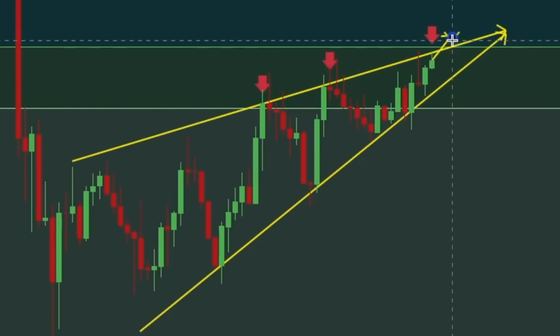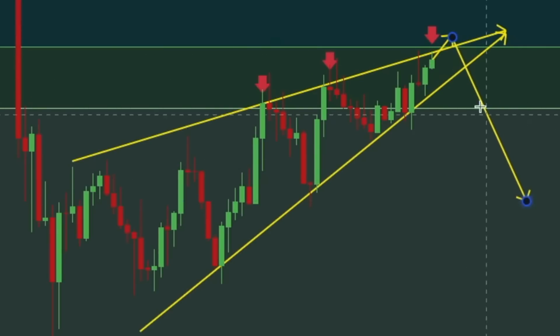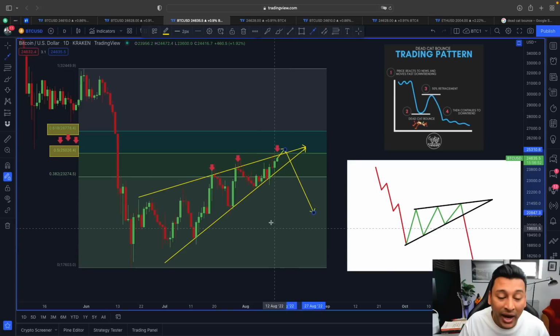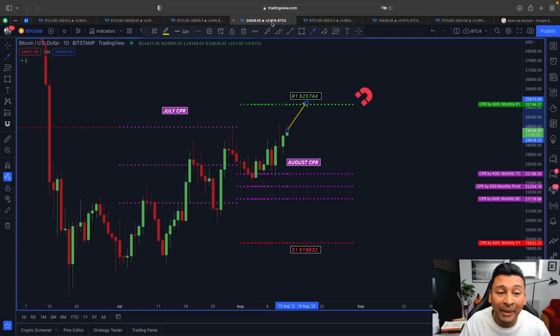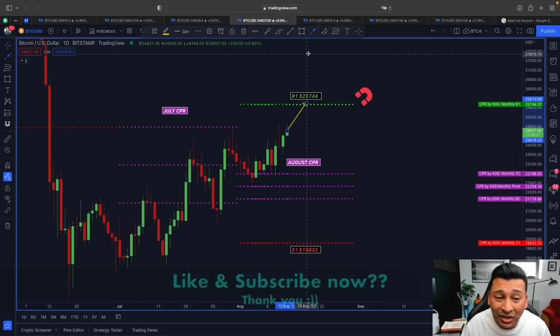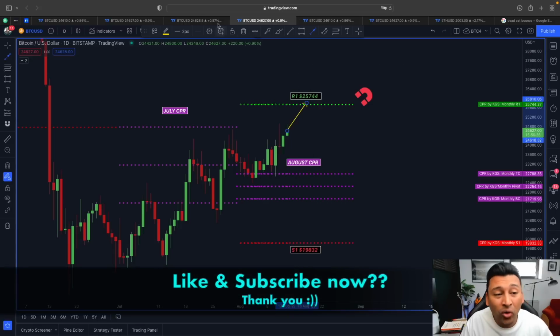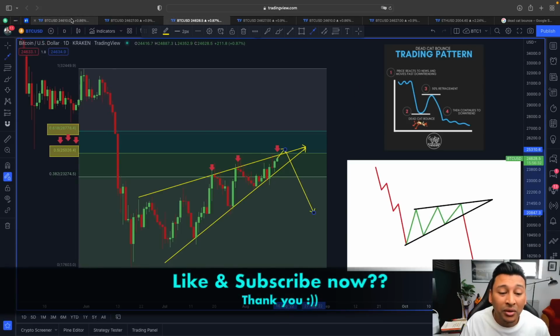But if we fail to find proper support above this area, then we have to be careful, because we don't want to be trapped. That is one big reason why I'm showing you both the bullish and the bearish scenario, to prepare yourself in case the worst happens. And this is what I wanted to share with you in this quick update, guys. I don't want to add any new scenarios yet, but for now, please focus on these two important price movements.